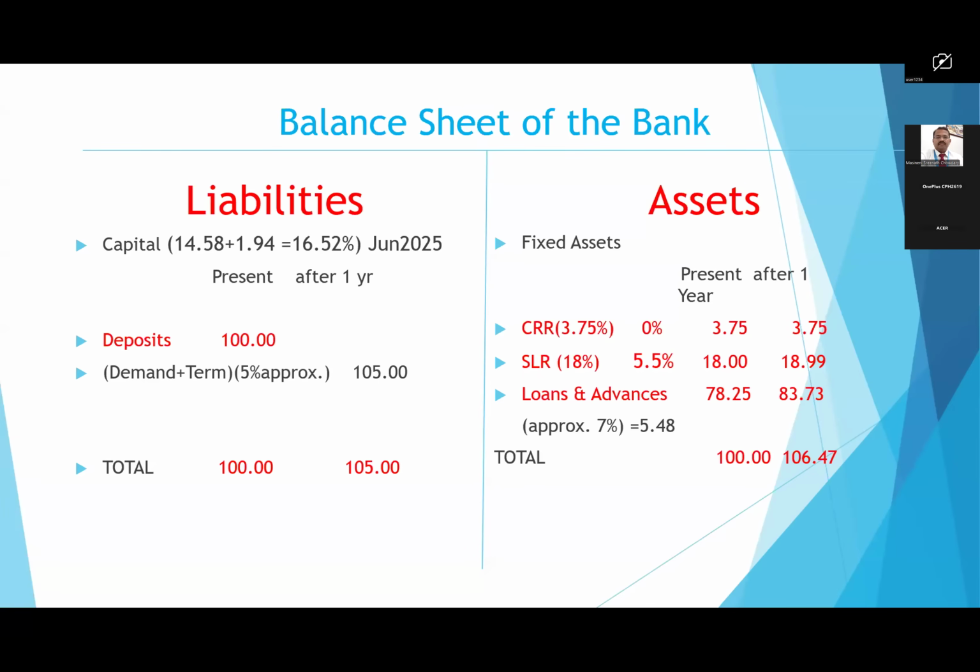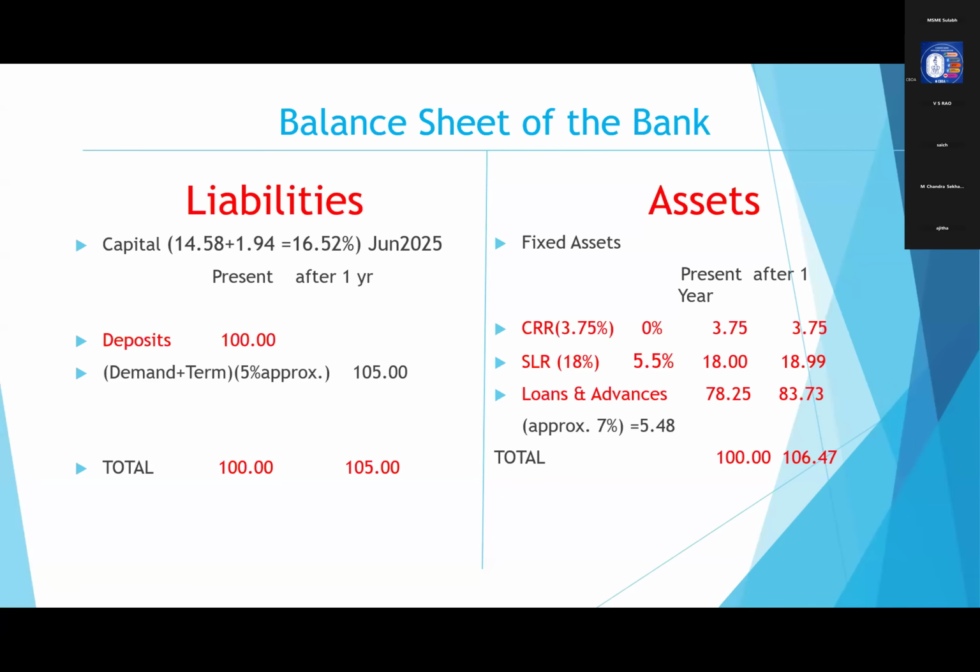Suppose you are unable to give the 78 crores as loans and advances. Ideally, we cannot keep that amount idle, because we have taken deposits and for depositors we are paying approximately 5% interest. Already we have given some portion as loans and advances. If you are unable to give the full amount, that is 78.25 crores, as loans and advances, in such cases we have to go for investments. That means we will invest in government securities or different types of securities.